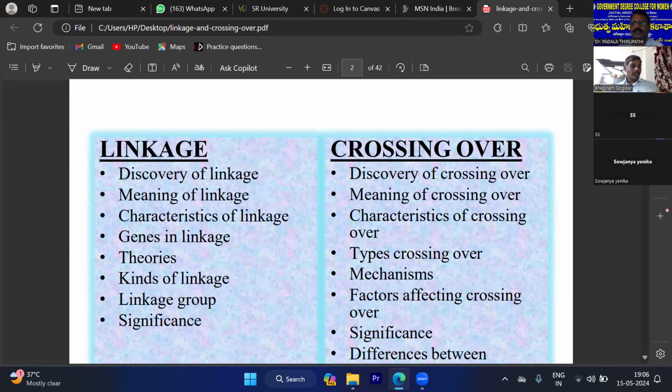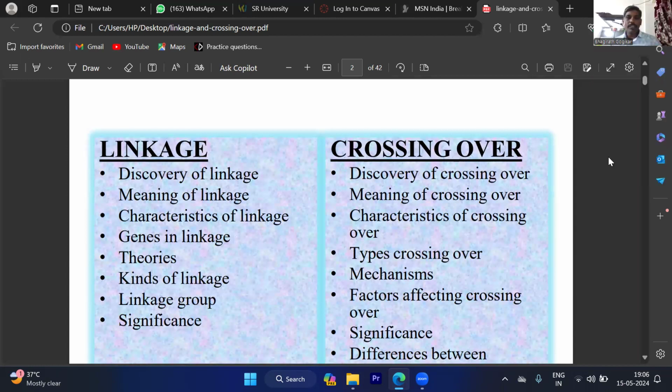First, as per Mendelian genetics or Mendelian inheritance laws, a character is governed by only a pair of factors. But later on, what happened? A single chromosome contains many genes.